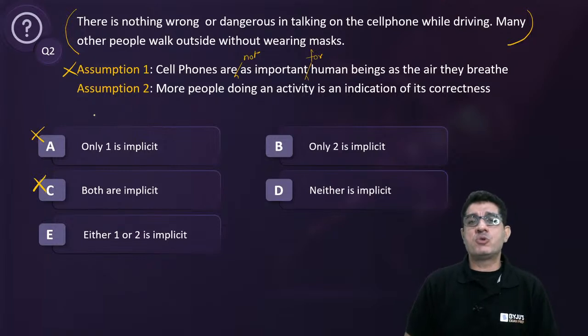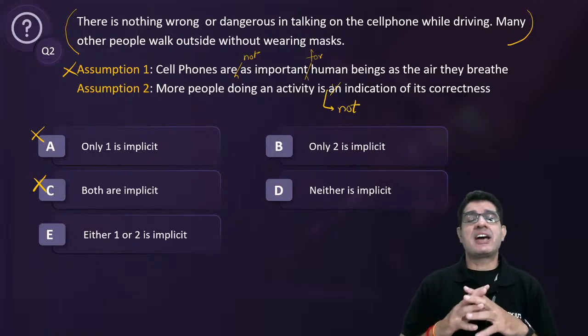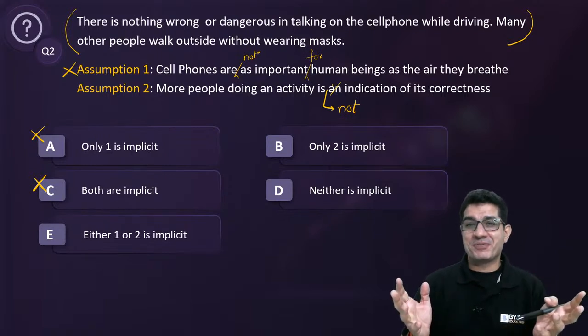Okay, assumption 2, more people doing an activity is an indication of its correctness. This, on the other hand, is necessary. If I negate this, if it is not an indication of its correctness, then the entire argument falls apart, right?